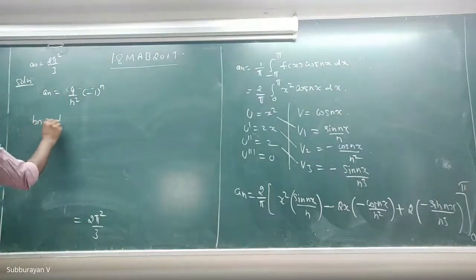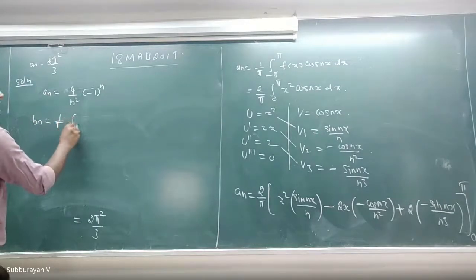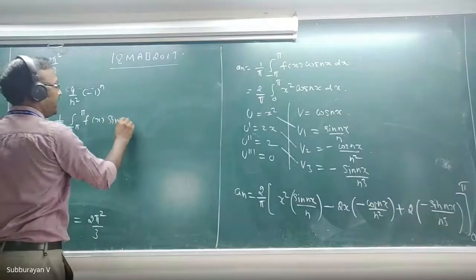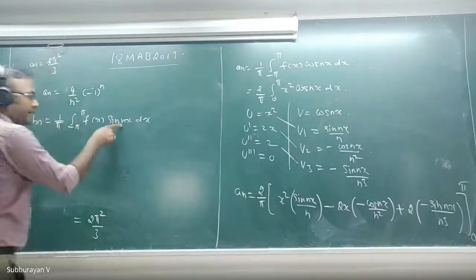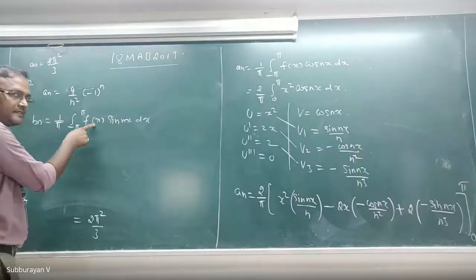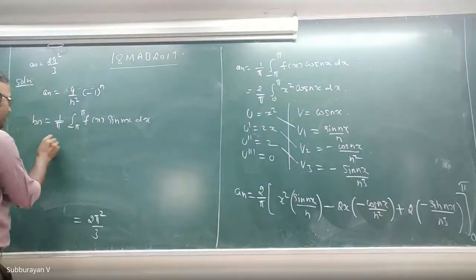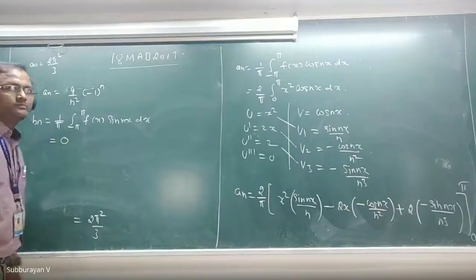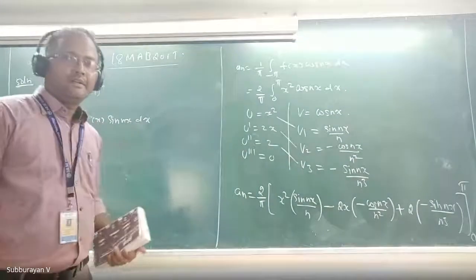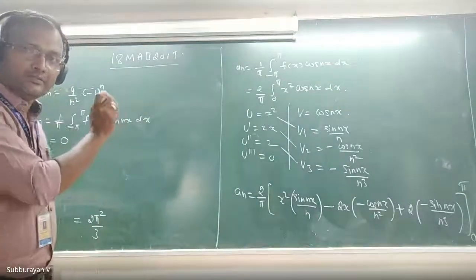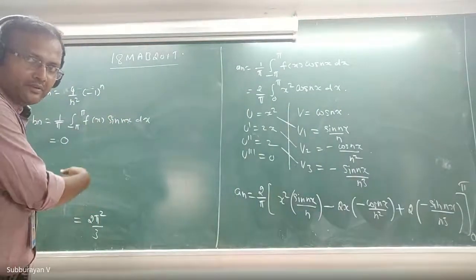Bn equal to 1 by pi integral minus pi to plus pi f of x into sin nx dx. Sin nx is an odd function. F of x is an even function. See, therefore, the product of odd and even is an odd function. See, therefore, the value of bn equal to 0, because the integral from minus pi to plus pi of an odd function is going to be 0. We have seen one note.